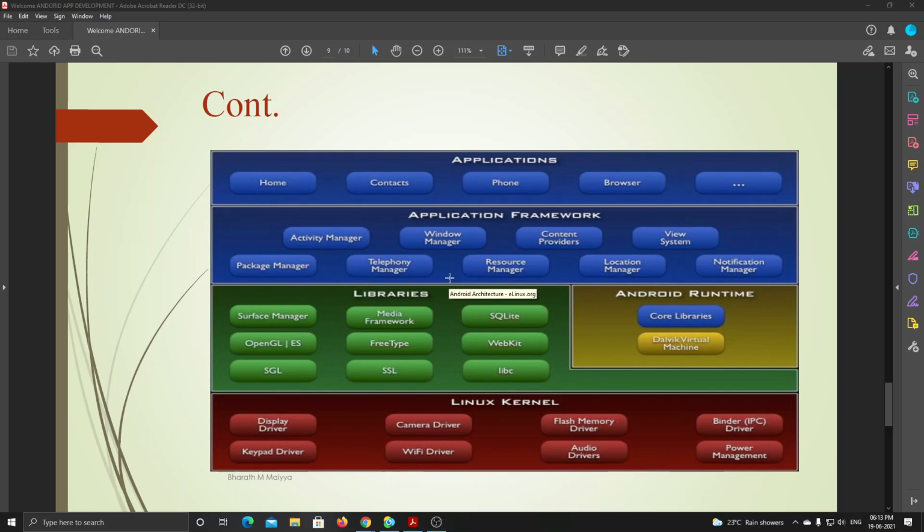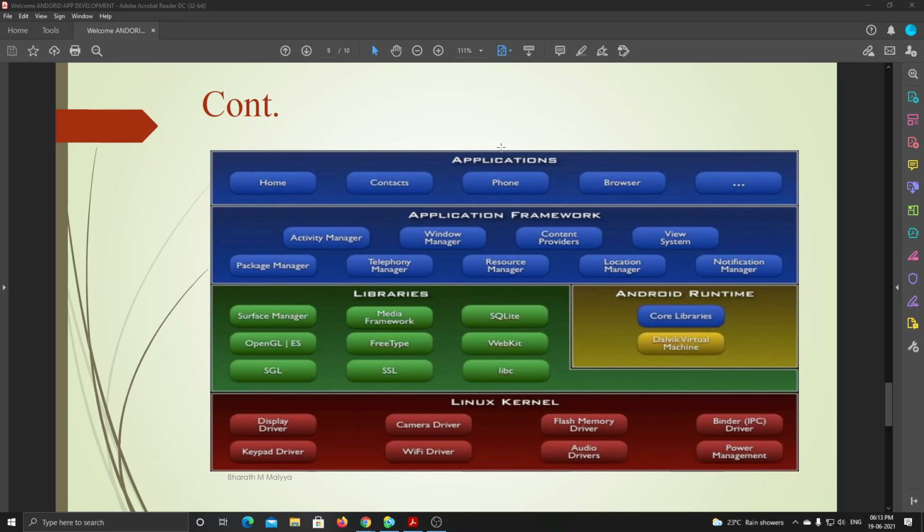To manage multitasking in the phone, we use the activity manager. The window manager is used for split screen and such things. The view system provides us the display. Don't go deep here. It's just knowledge, and you don't require it in developing applications. Just see the basics of these libraries and the Linux kernel.